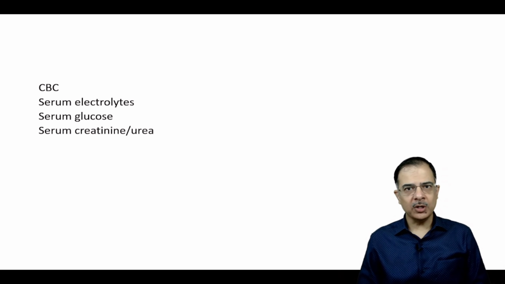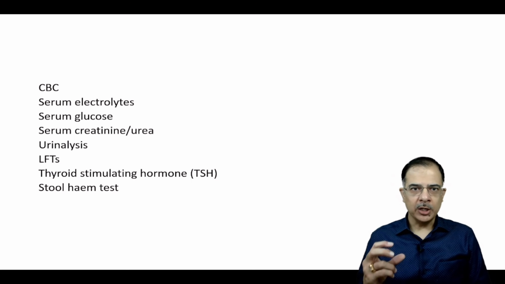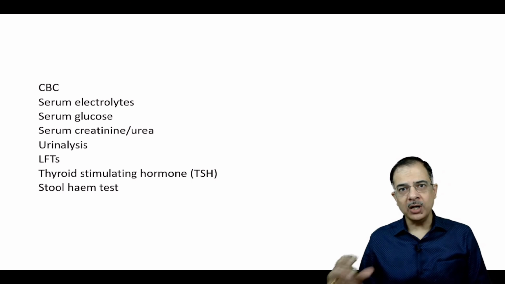You just check the blood glucose level and it is identified as uncontrolled blood sugar levels. Creatinine and urea for chronic kidney disease, because chronic kidney disease also leads to weight loss because of its catabolic nature. Urine analysis to rule out any glomerulonephritis, to rule out any proteinuria. Liver function test to rule out chronic liver disease, cirrhosis. Thyroid stimulating hormone, very important to rule out hyperthyroidism. And very, very important, stool heme test, that is a stool occult blood.